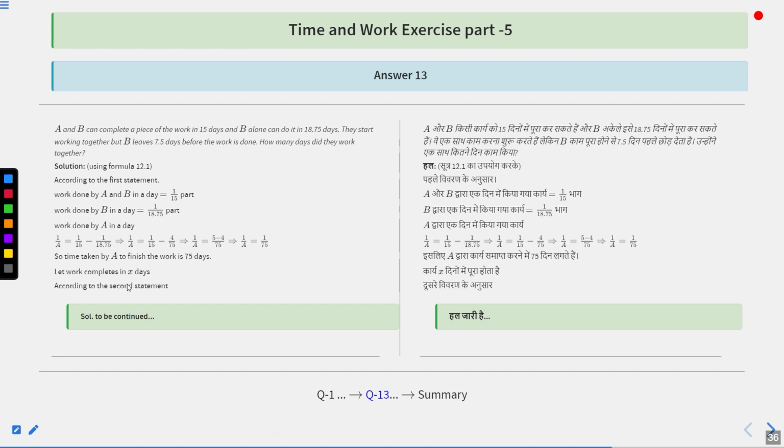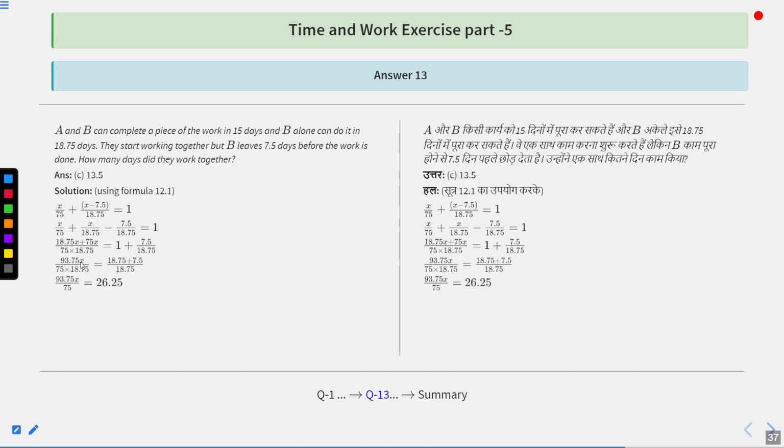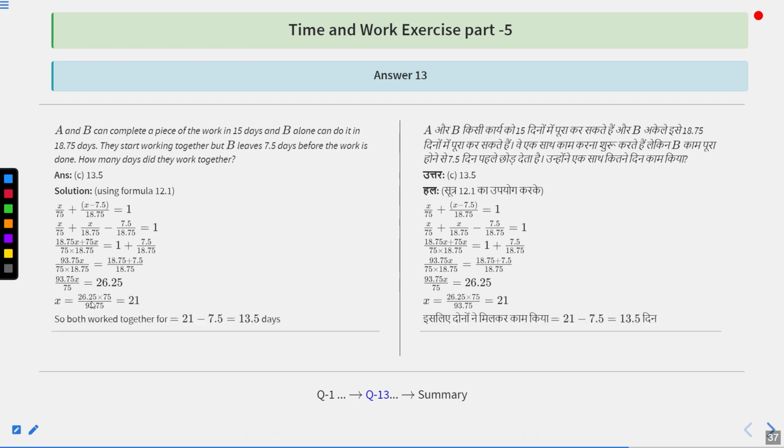So according to the second statement, they start working together but B leaves 7.5 days before the work is done. Now we are going to get the equation X upon 75 plus (X minus 7.5) upon 18.75 equal to 1. So X upon 75 plus X upon 18.75 minus 7.5 upon 18.75 equal to 1. After solving this equation, we are going to get 93.75X upon 75 equal to 26.25. So the value of X is 26.25 into 75 upon 93.75. That becomes equal to 21.